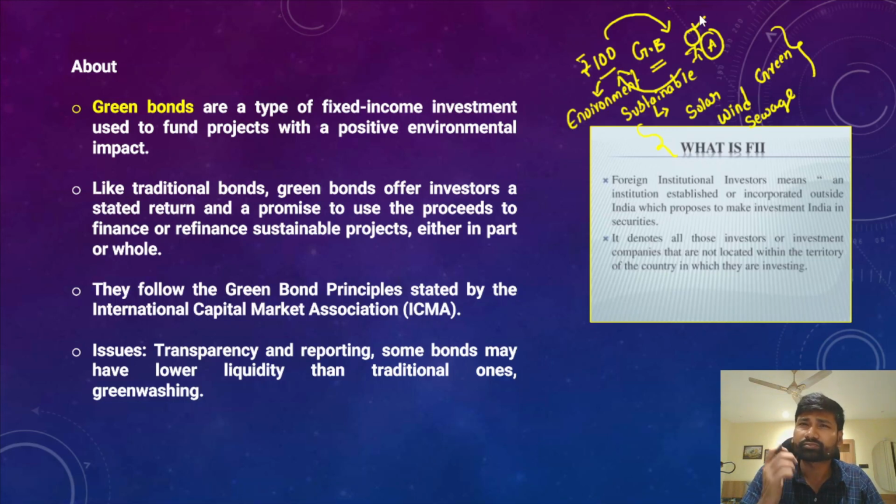Generally it takes a longer period of time to repay the green bond returns and the money to the investor. Green bonds are a fixed income investment used to fund projects with a positive environmental impact.